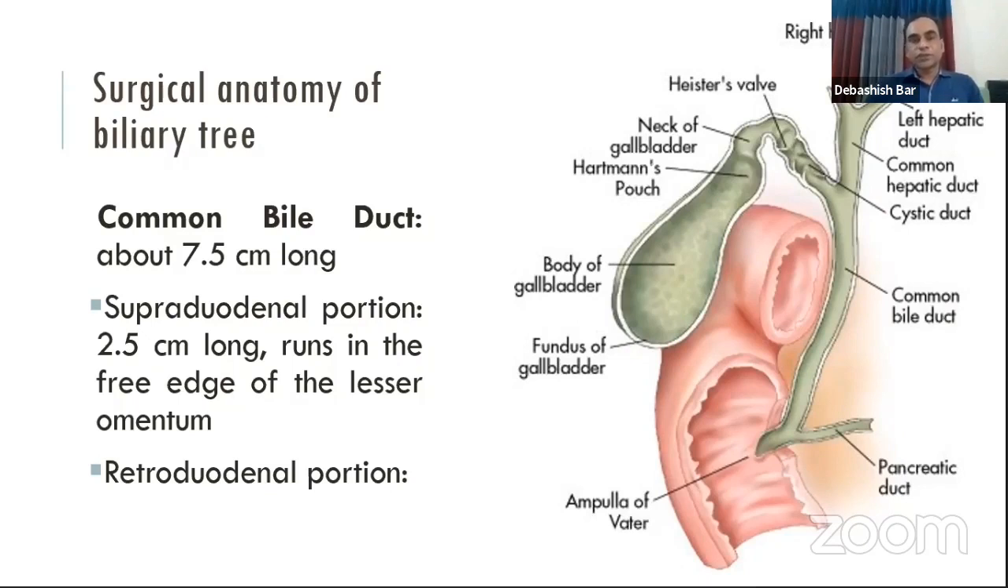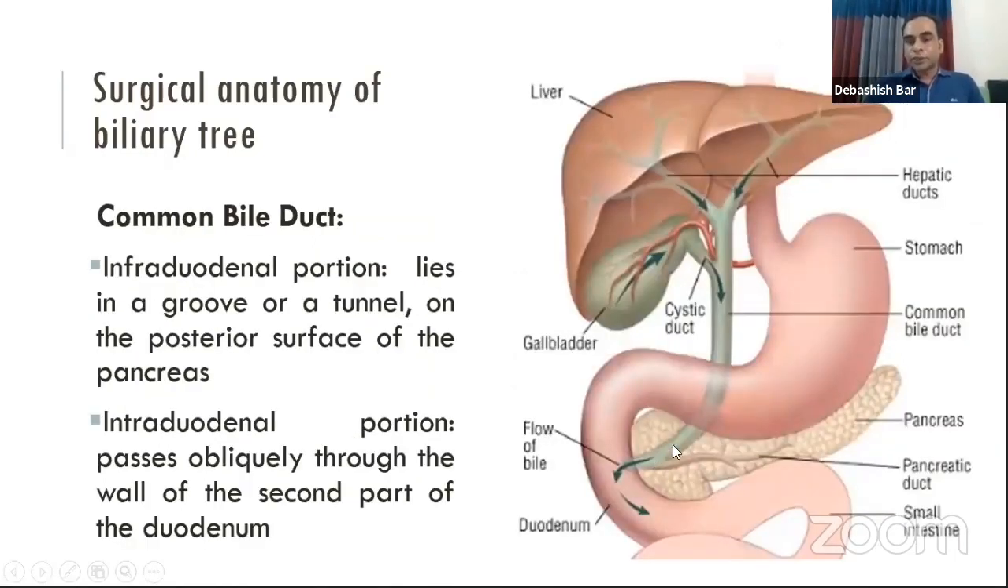The common bile duct is about 7.5 centimeters long and it is divided into four parts. That is the supraduodenal part, and the retroduodenal part. The supraduodenal part is about 2.5 centimeters long, and the retroduodenal part passes behind the duodenum and makes a tunnel behind the pancreas, and ultimately it opens into the duodenum. And the intraduodenal portion may join with the pancreatic duct.